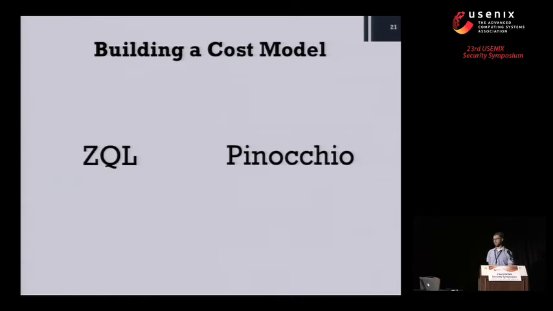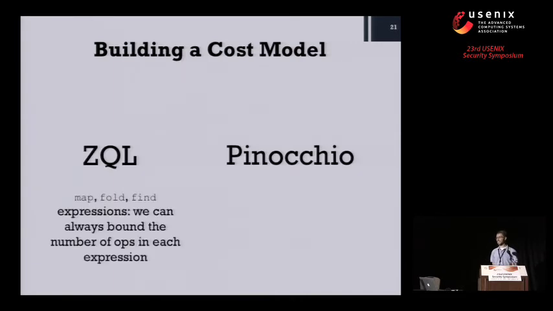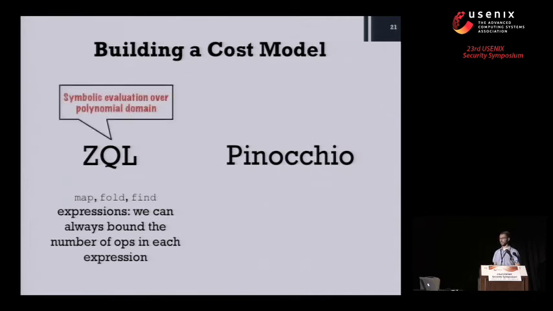So how do we build these cost models? Well, I said that ZQL takes a program and generates a pure functional representation of it, basically a sequence of map, fold, and find operations. And for this sort of thing, we can always bound the number of operations in one of these expressions as a function of the size of the list that it's operating over. So we basically do symbolic evaluation over a polynomial domain. And the polynomials that we're operating over characterize the execution time of the computation so far.